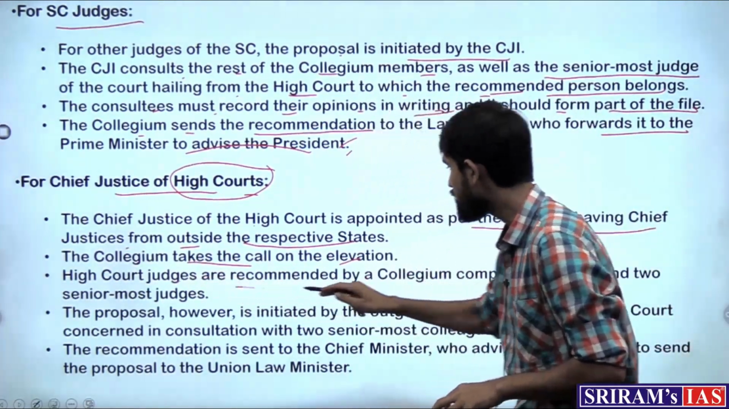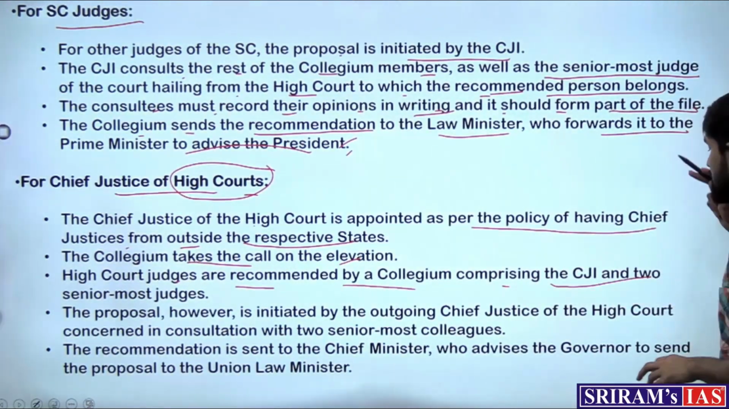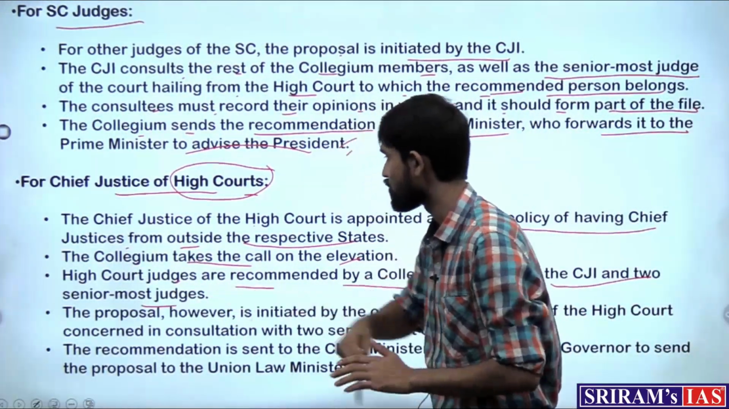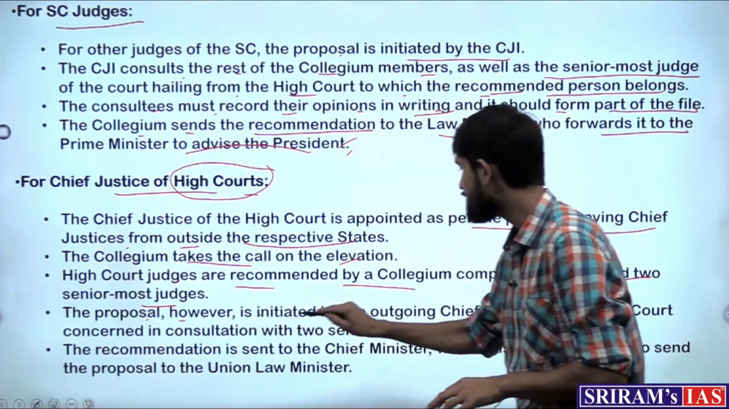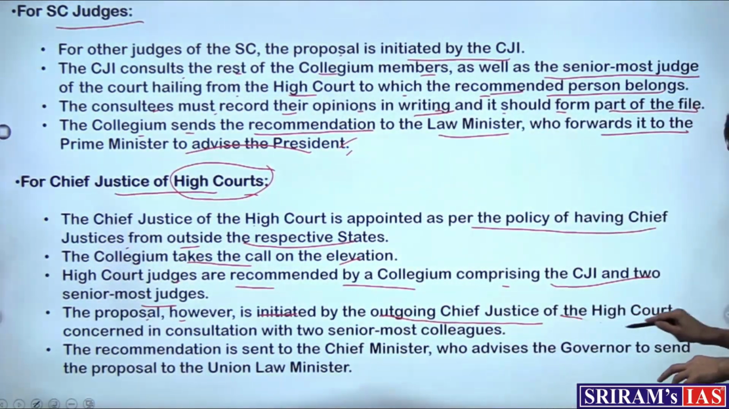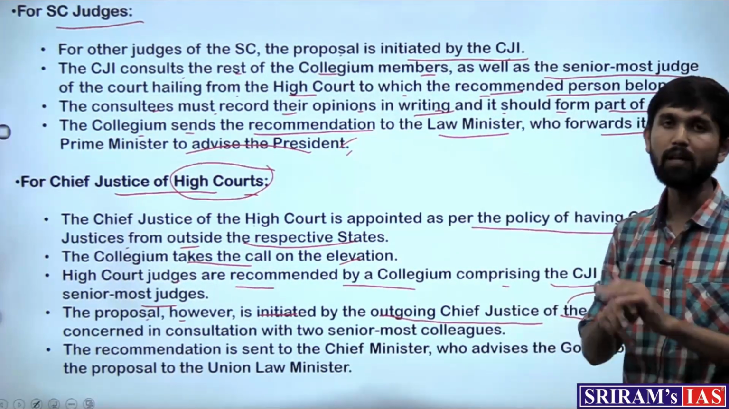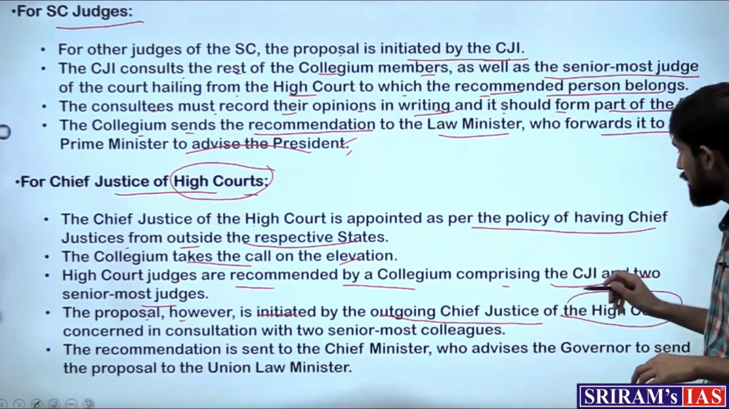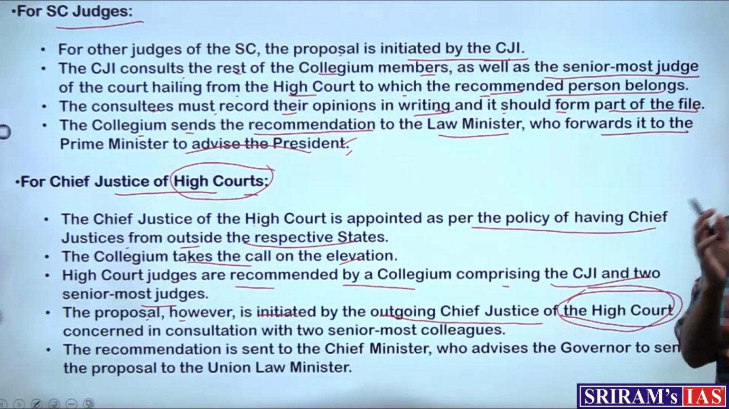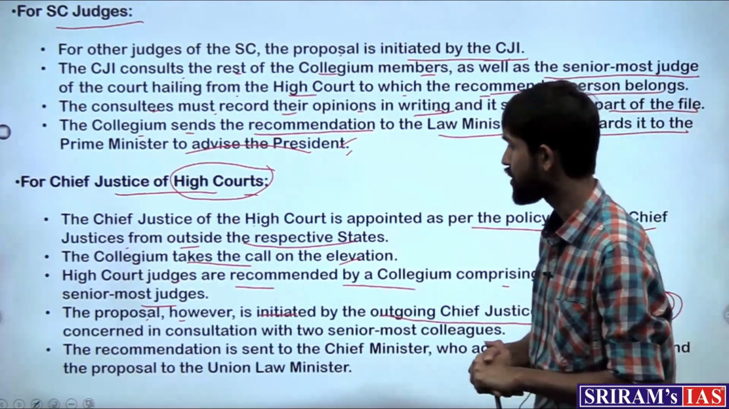And the High Court judges are recommended by a collegium comprising the CJI and 2 senior most judges. And the proposal, however, is initiated by the outgoing Chief Justice of the High Court. So in the case of the Supreme Court judge appointment, the CJI initiated the proposal, but in this case, the Chief Justice of that particular High Court will initiate the proposal.